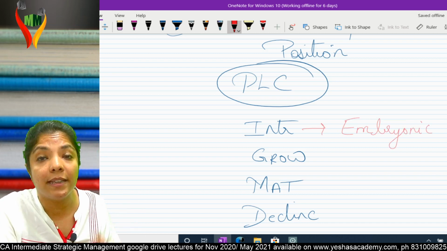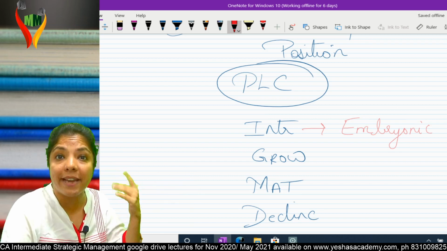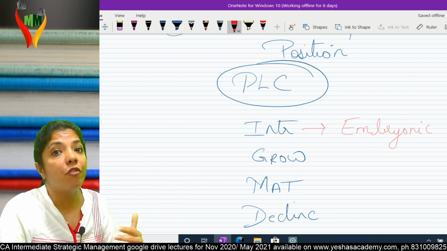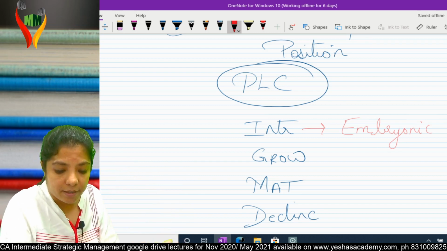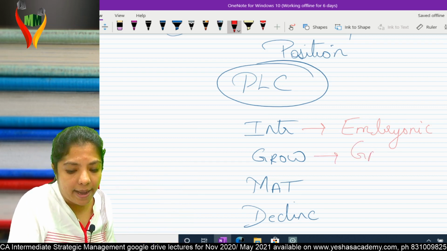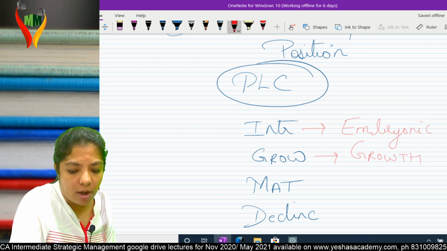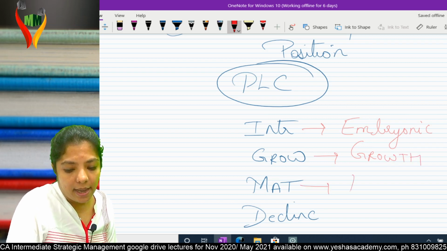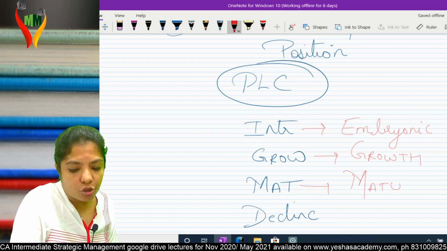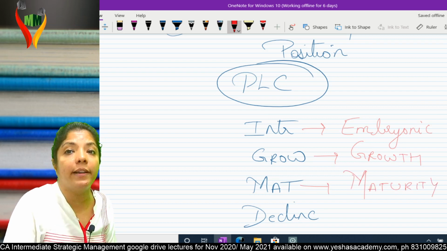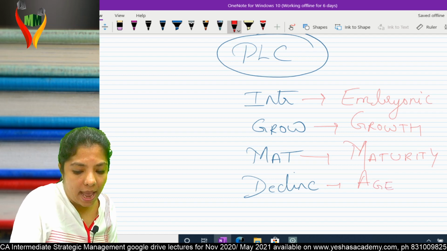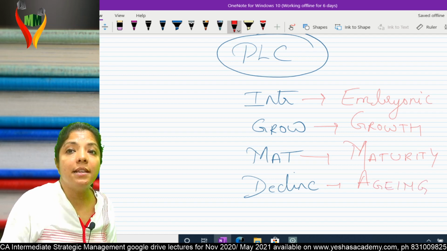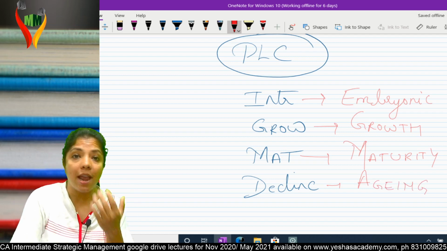A newborn baby is called an infant; the stage before that is called the embryo, so embryonic is the introduction phase. In science, growth is called growth, maturity is called maturity, and decline is called aging.